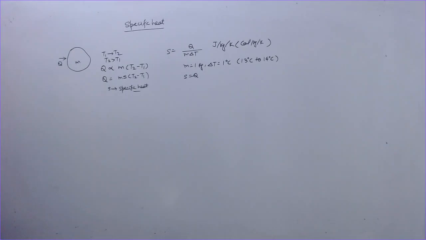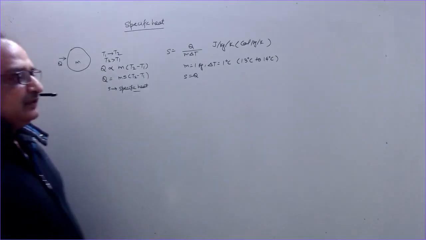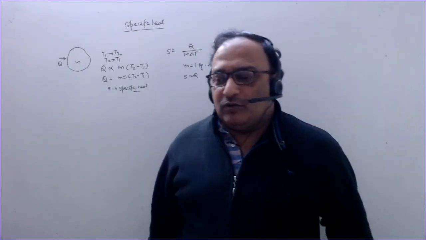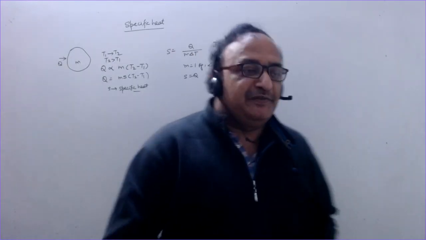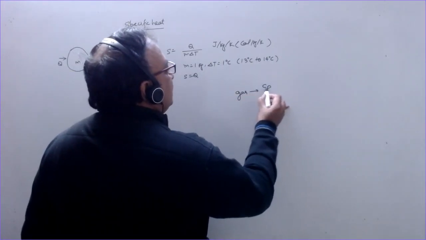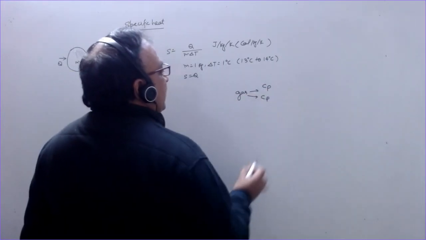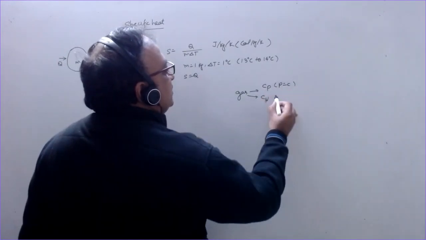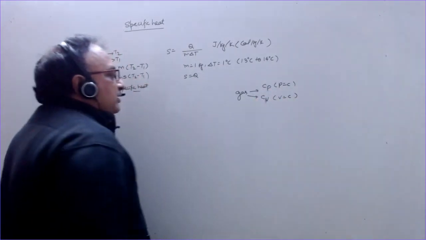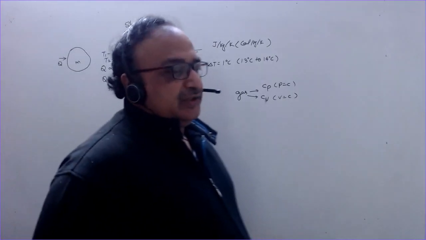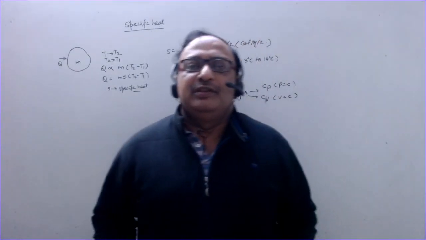The gases have different specific heats at constant pressure and constant volume. They are called Cp and Cv, specific heat at constant pressure and specific heat at constant volume. Why? The reason here is P equal to constant, V equal to constant. The behavior of gases is different. If the pressure changes, volume will also be affected.